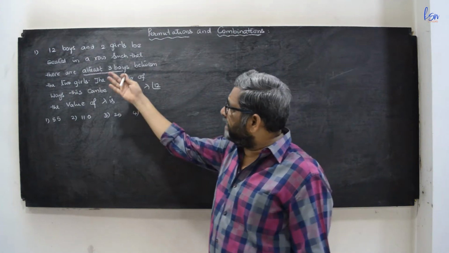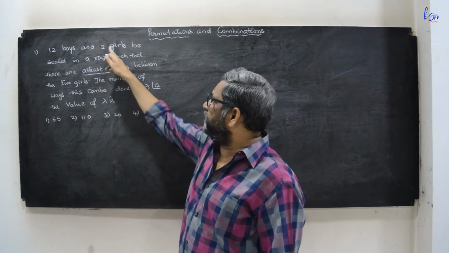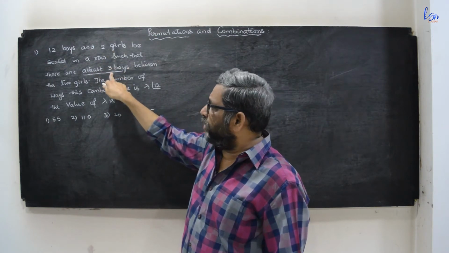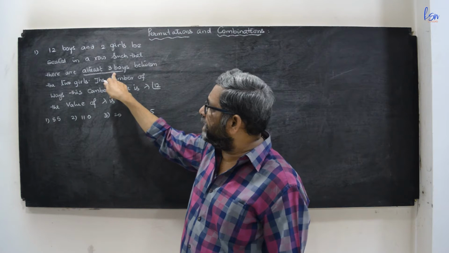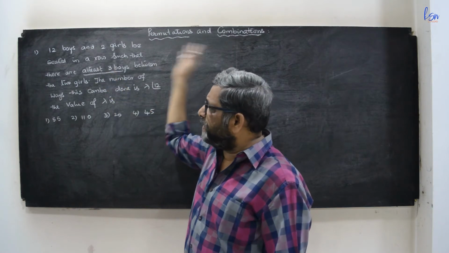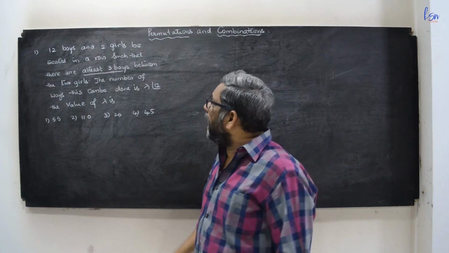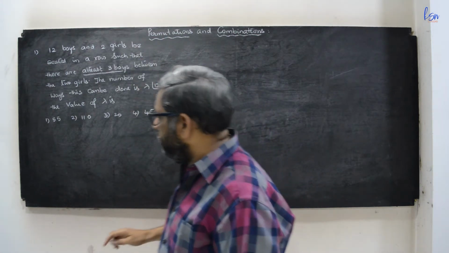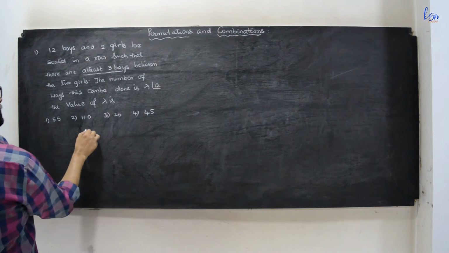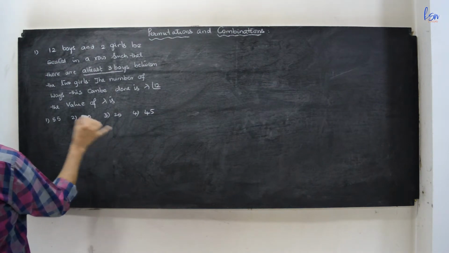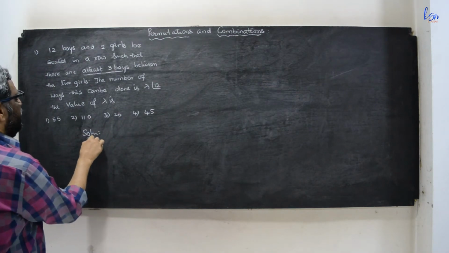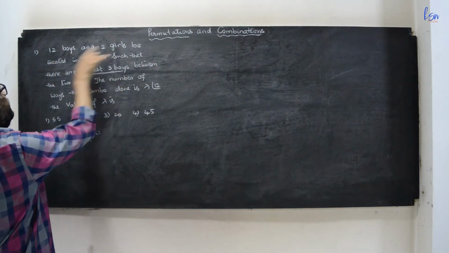By taking different cases, you can arrange 3 boys between the 2 girls, that is one case, 4 boys, second case, 5 boys, likewise you will find so many cases. So instead of doing such, I will find out the total number of chances for 12 boys and 2 girls to sit in a row.